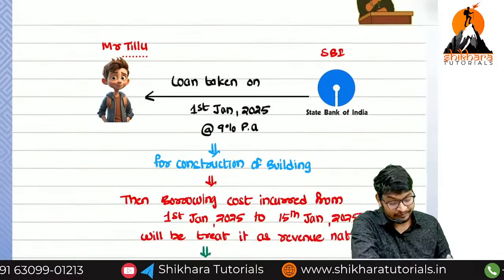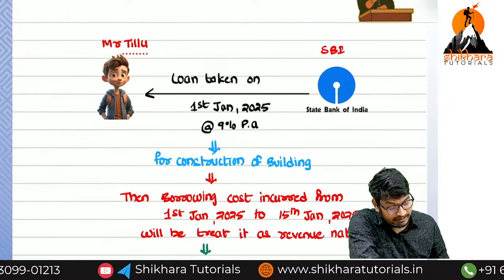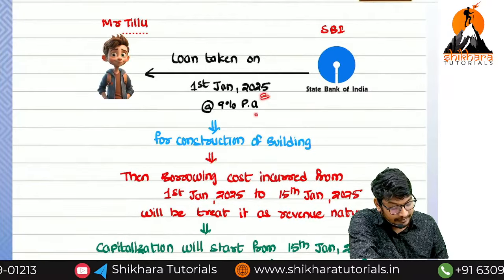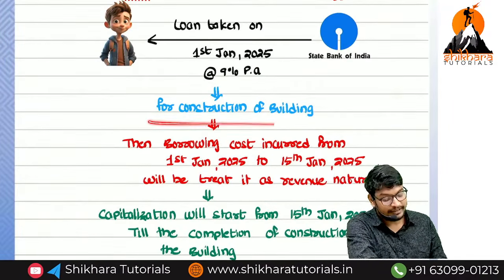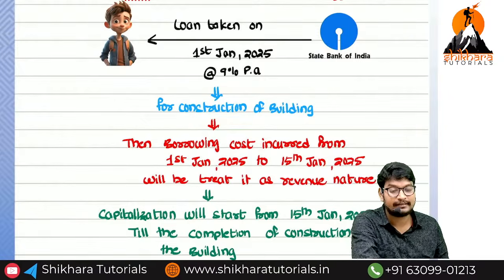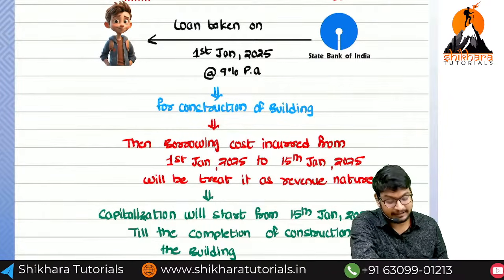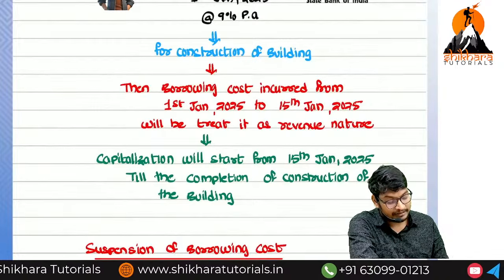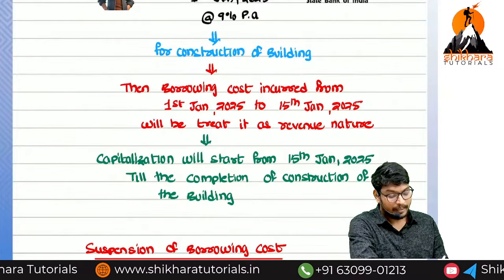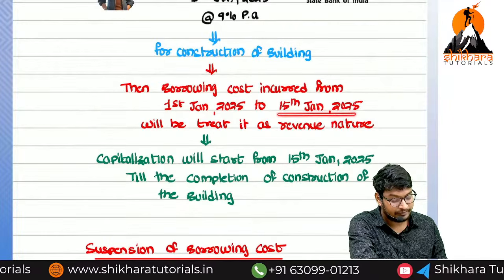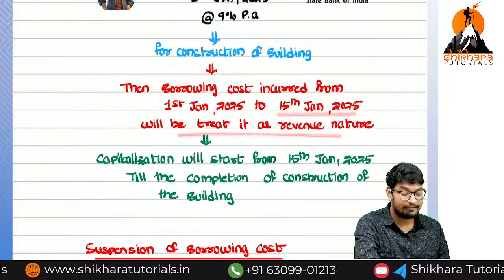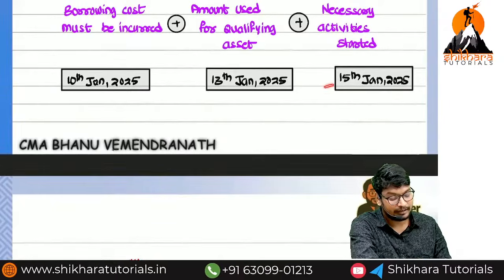For example, Tillu took a loan on which date? 1st January 2025 at the rate of how much? 9% for construction of a building. Is it a qualifying asset or not? Construction of a building is called a qualifying asset. Then borrowing cost incurred from which date? 1st January 2025 to 15th January 2025 will be treated as what? Revenue in nature, because on which date do we have to start? On 15th January.